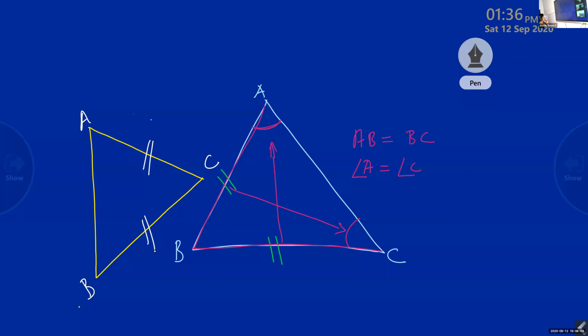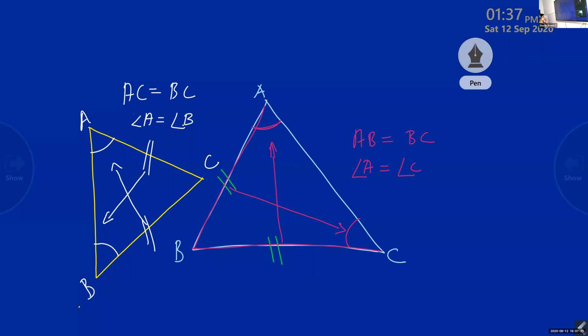Ma'am, A and B. A and B are equal. Just take the opposite angle to this side. It is A. Opposite angle to that side is B. AC and BC, isn't it? So if AC is equal to BC here, AC is equal to BC, so angle A will be equal to angle B.